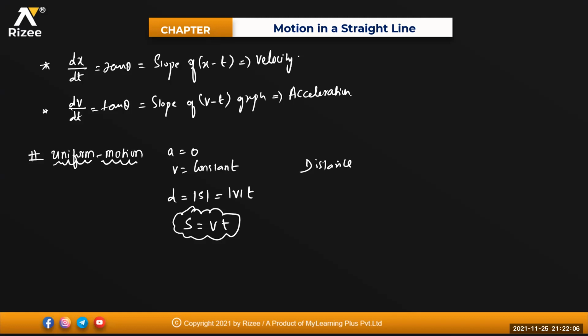Distance will never be negative, beta. Whereas displacement can be positive, negative, or it may also be 0. Clear?